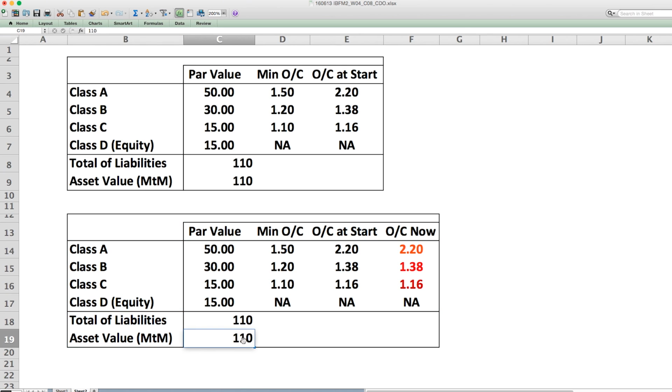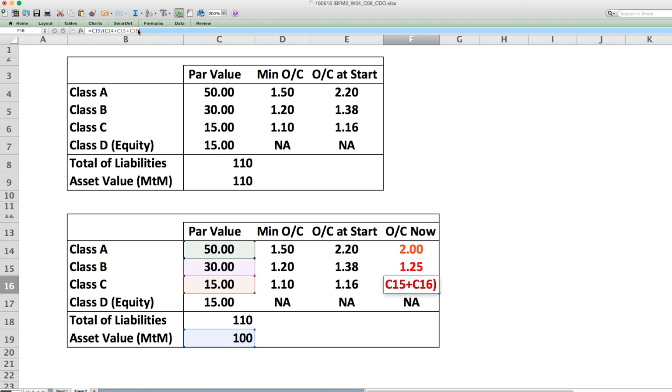Now remember, at the time the investments were made, the asset value was 110. Now let's say a time period of a few weeks has elapsed, the market has gone into a tizzy, and the mark-to-market value of the assets invested by this CDO manager turns out to be 100. In other words, the value of the invested assets has fallen from 110 to 100. What this immediately does is the OC now for Class C is 1.05. How did we arrive at that 1.05? It is 100 divided by 50 plus 30 plus 15.